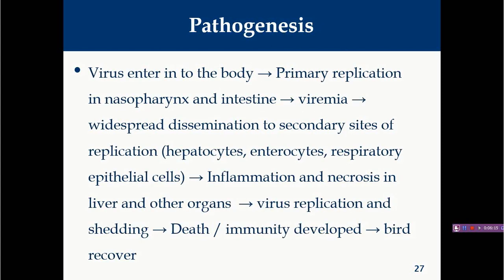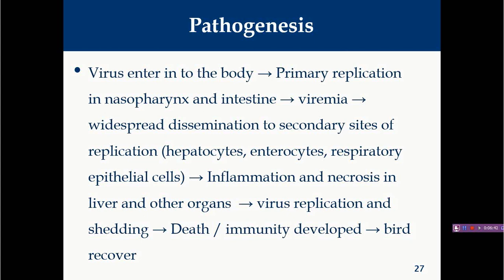Now pathogenesis. Pathogenicity varies with the strain and is enhanced by immunodeficiency, and this immunodeficiency generally occurs when there is a co-infection with chicken infectious anemia virus, infectious bursal disease, or any other immunosuppressive disease. If they are present, in that case you will generally find more severe disease.